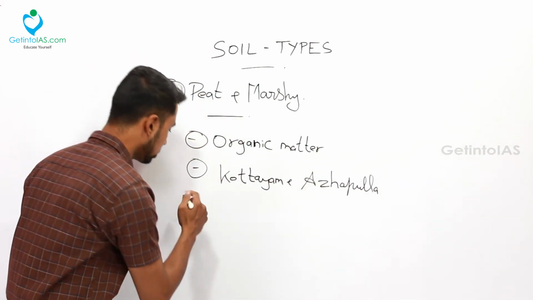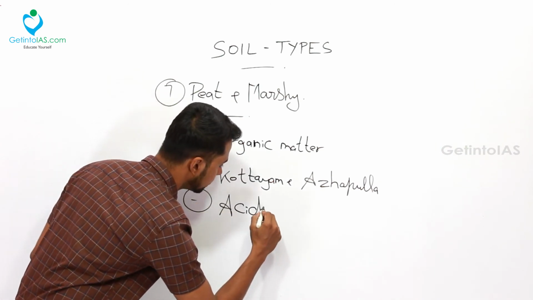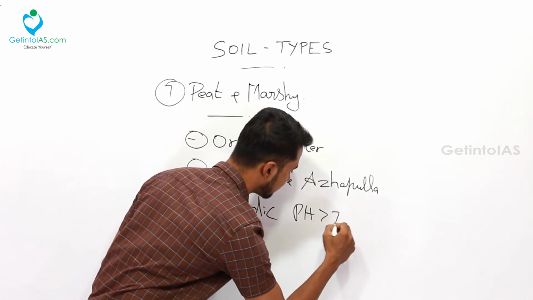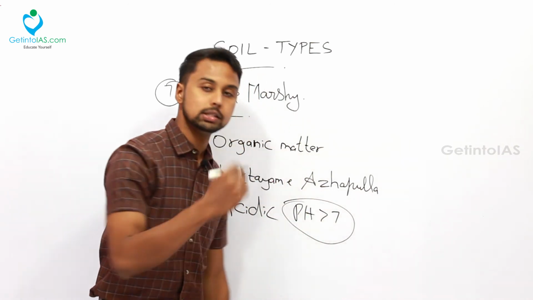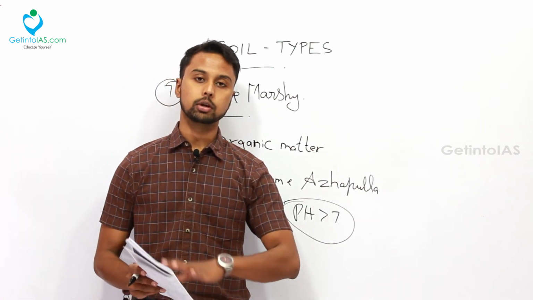Okay, and what about the composition? It is highly acidic. These soils are highly acidic. What do you mean by acidic? The pH levels are less than 7. That is acidic. So these soils are very much acidic in nature. Okay, so that is with respect to your soil types.